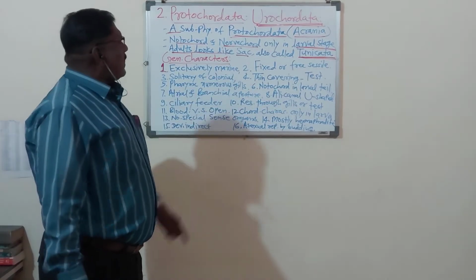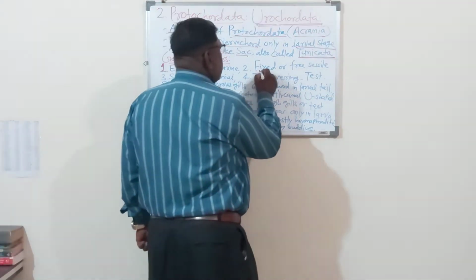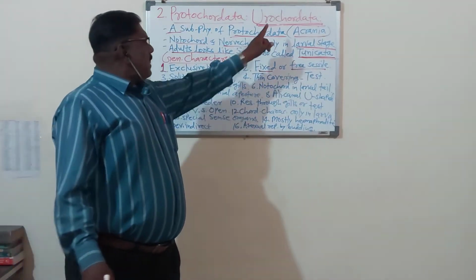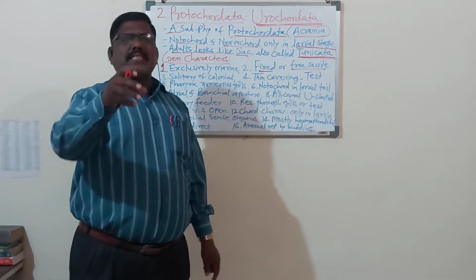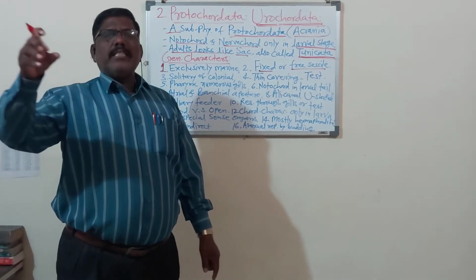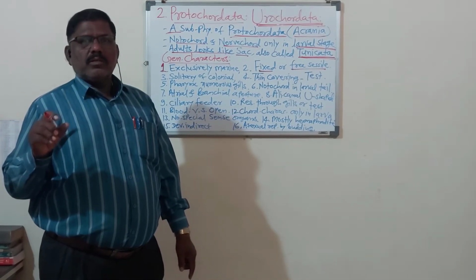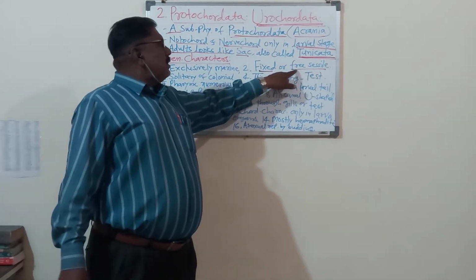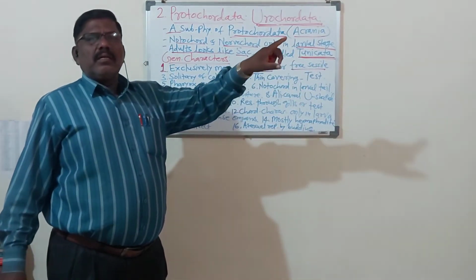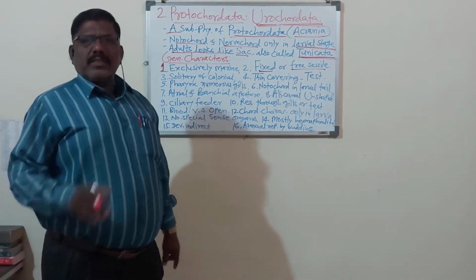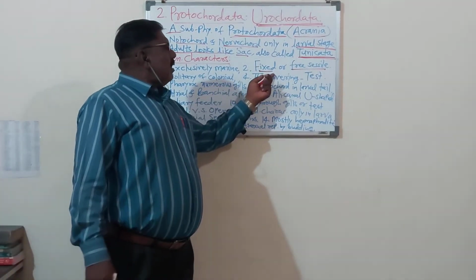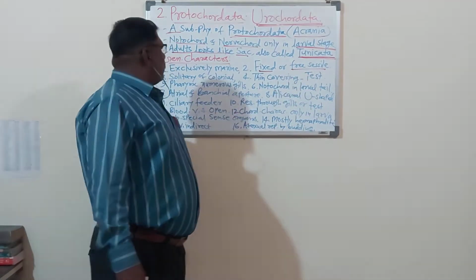Now, second character, they are fixed or free sessile. Fixed म्हणजे युरोकॉर्डेटचे ॲनिमल कशाला तरी अटॅच असतात. They are fixed to any substratum in the water. So they are fixed, attached or sessile, free sessile. काही प्राणी असे सुद्धा आहे का ते फ्री मोमेंट सुद्धा करतात. So they are fixed or they are free sessile.